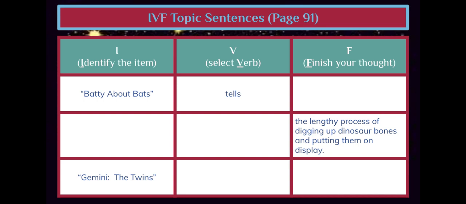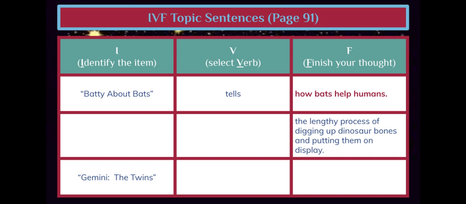We know the item is Batty About Bats. What is our verb? Tells. We need to finish the thought or summarize the overall content of the passage. How can we summarize the information we learned about bats? One way to do so would be to say, how bats help humans. So that IVF topic sentence would read, Batty About Bats tells how bats help humans.